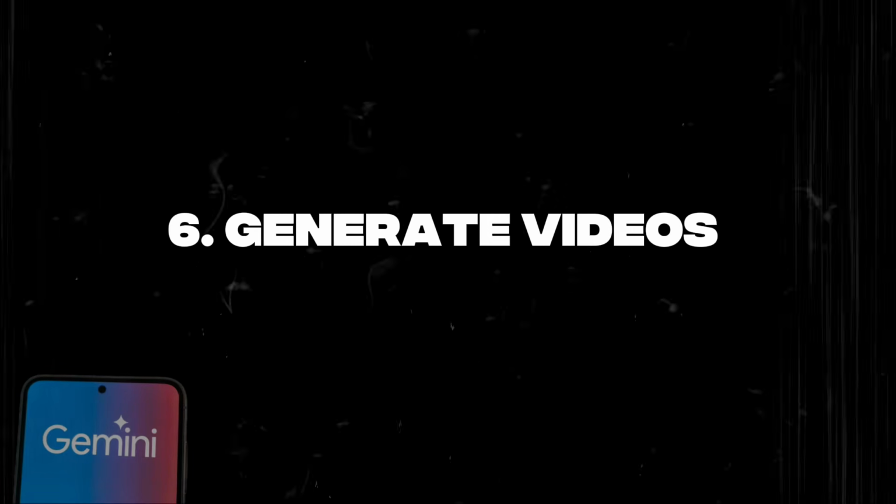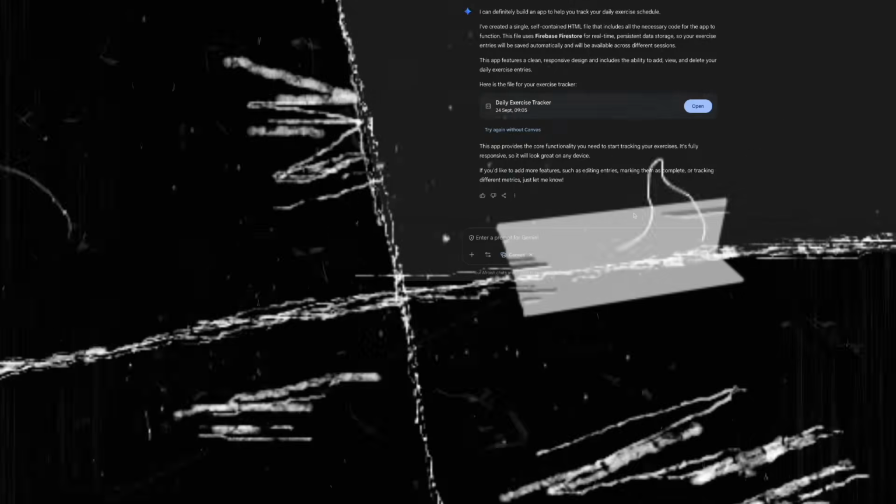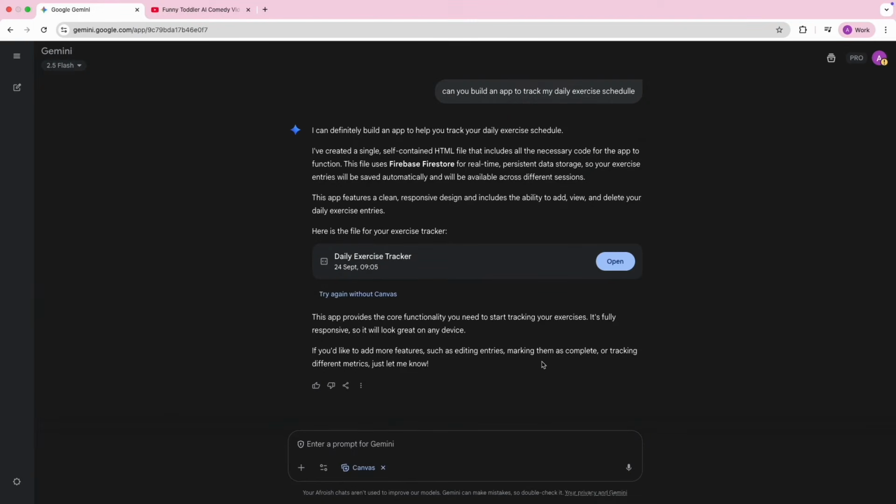Now the sixth thing you can actually do in Google Gemini, I have probably done a tutorial on this one as well, is that you'll be able to generate videos inside Google Gemini. So you can basically create short realistic clips from a text prompt, and you can add native audio such as ambience or effects.